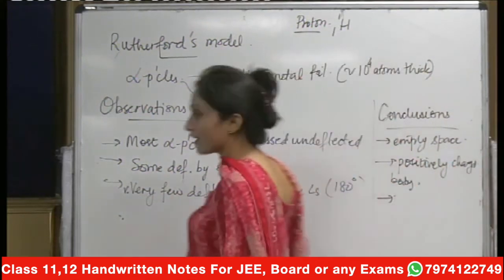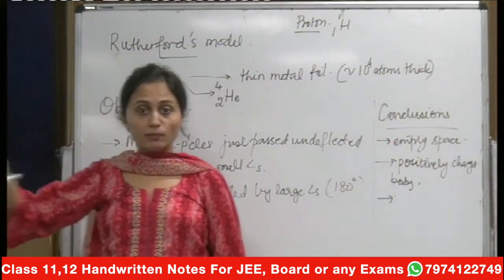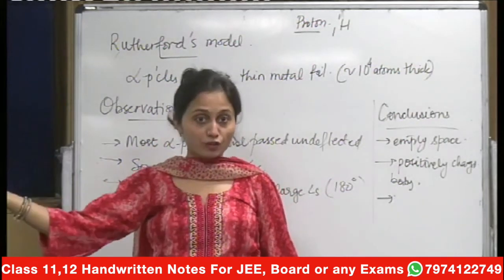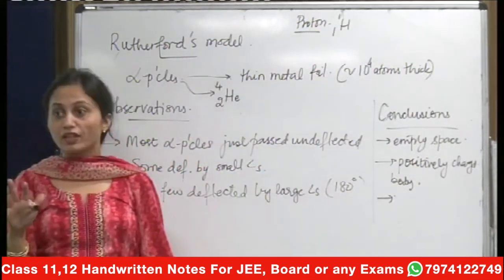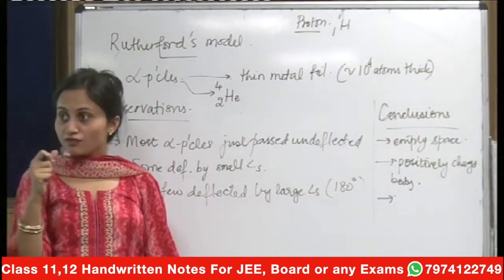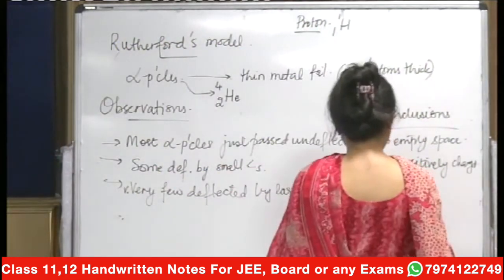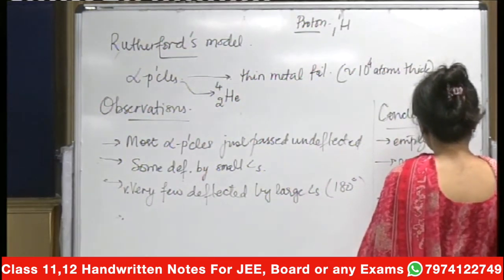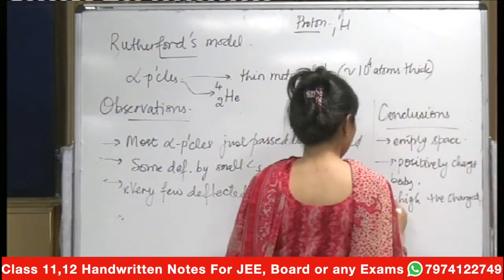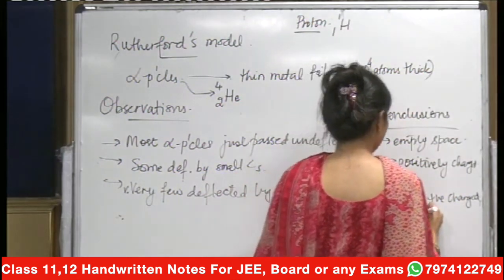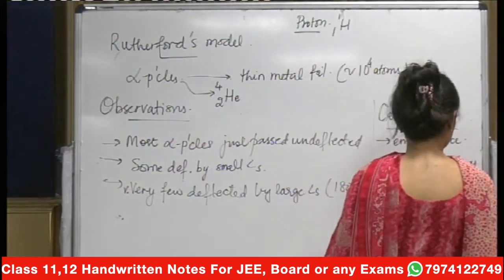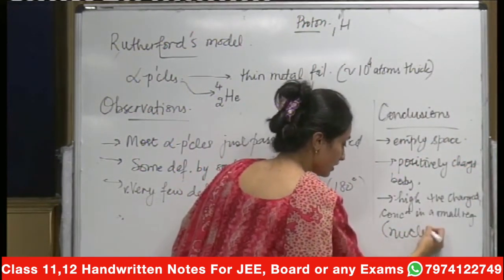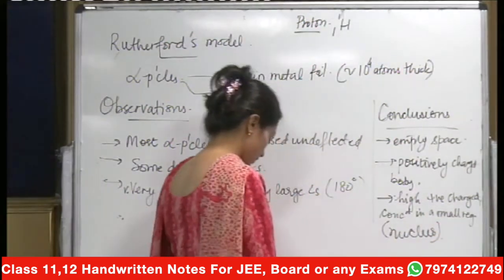And if it is getting deflected by a very large angle, that would mean that there is some charge which is very high, sufficient enough to repel, because alpha particles are heavier. So there is a high positive charge concentrated in a very small region, and that was called the nucleus.